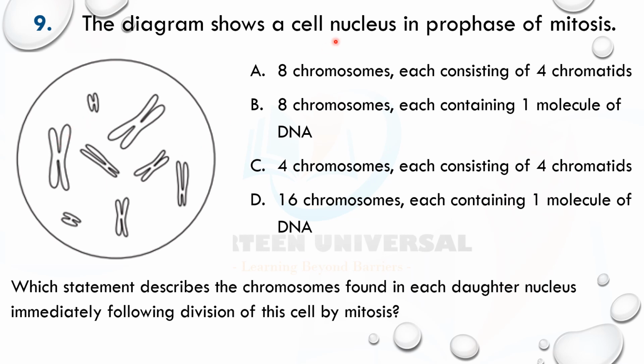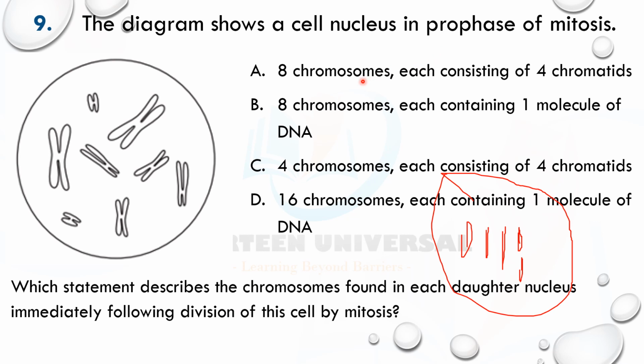Okay, all right. And then let's look at this. A says we're going to have 4 chromosomes. Yes, this is going to be chromosome 1, chromosome 2. Each chromatid will represent a chromosome. So when we separate them, each daughter cell will have something like this. I just want to show you one daughter cell here. It will have these chromatids, 8 of them. Yes, it's going to have 8, and each